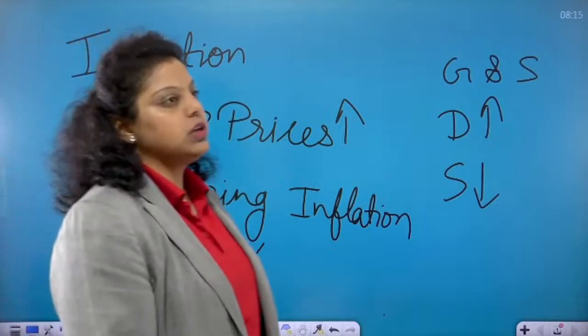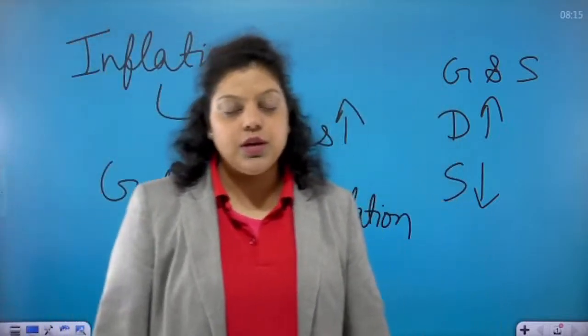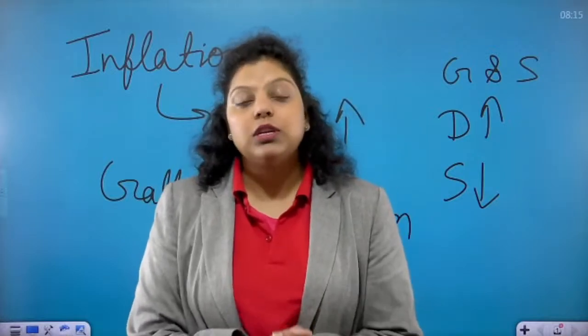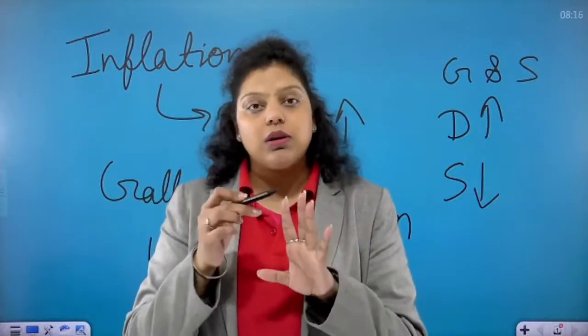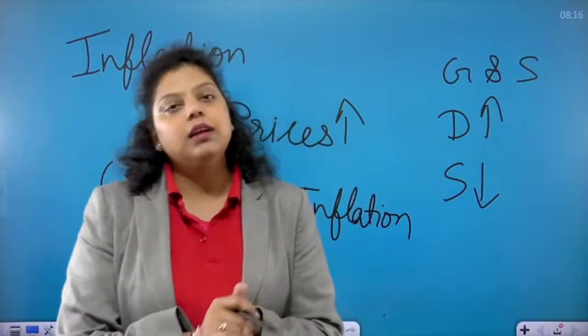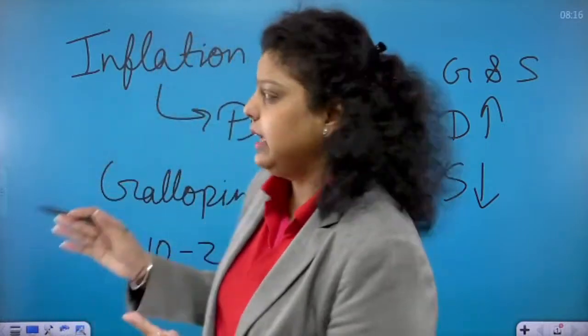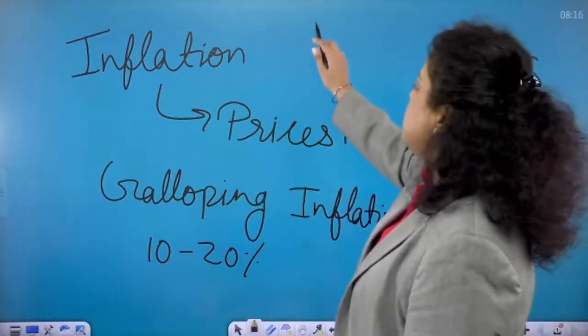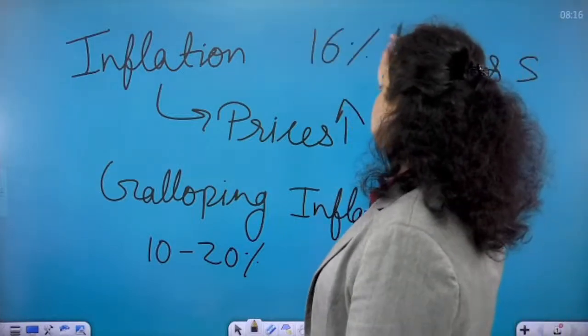Inflation is a rise in the prices, when the prices are continuously rising. So in inflation, there are 4 stages: creeping, trotting, galloping, and hyper. In our country, at the time of economic reform, we reached galloping inflation. Around 16% inflation was there in the country.